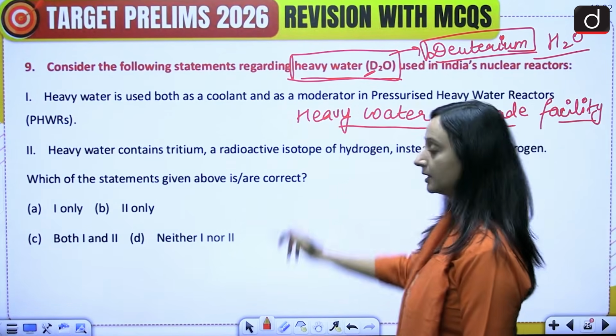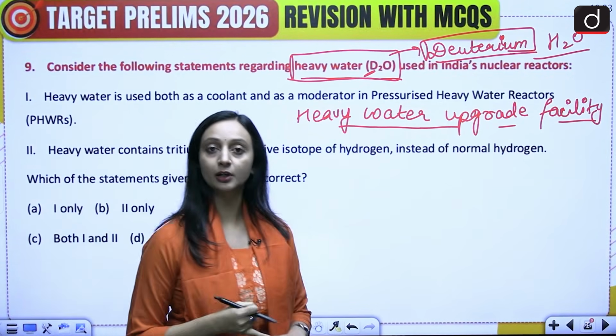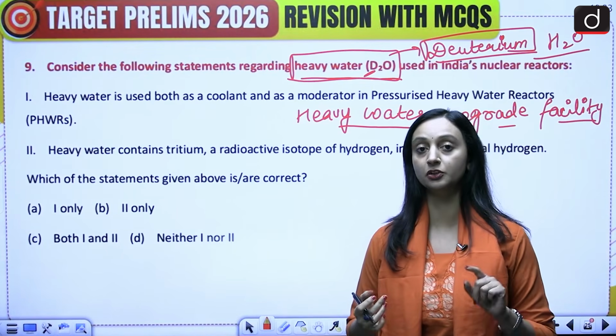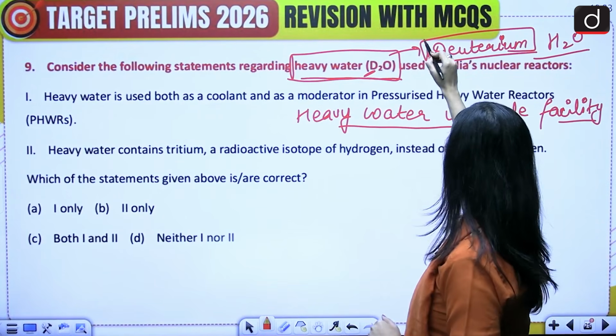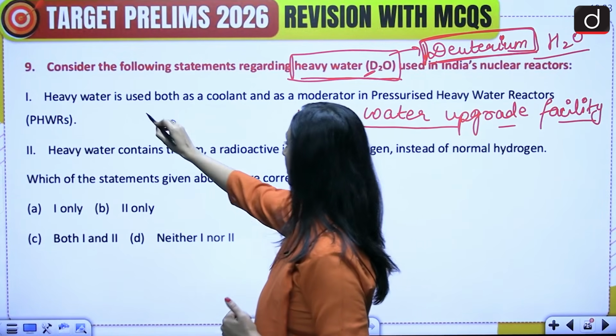Now let's first understand what is heavy water, where is it used, and why do we need to upgrade it. So what is heavy water? Heavy water is D2O. Normal water is H2O. So instead of hydrogen, heavy water contains deuterium.